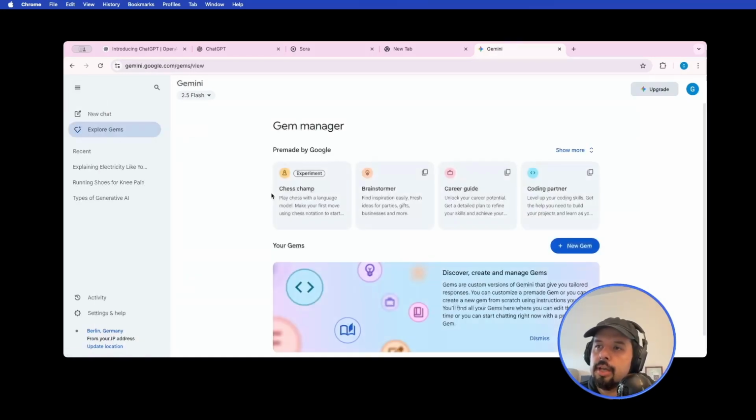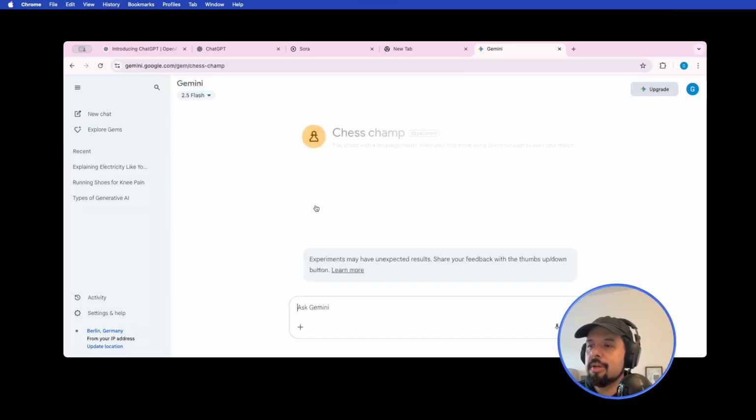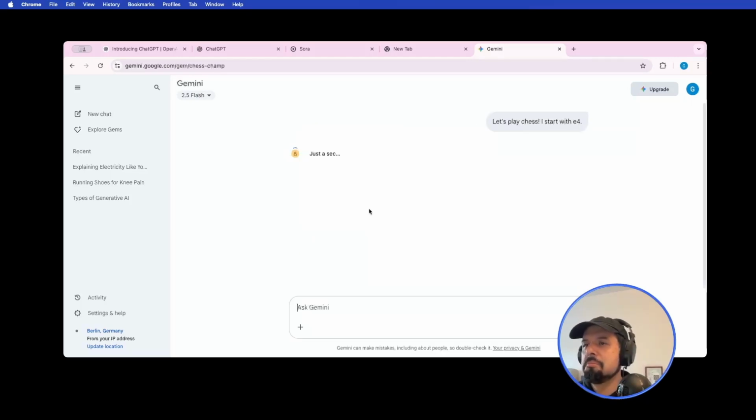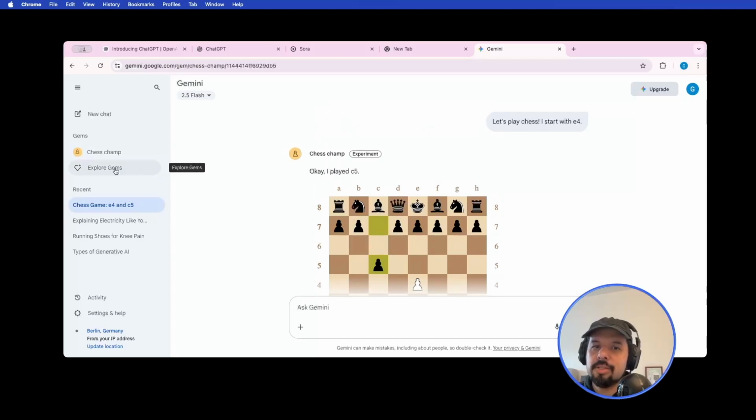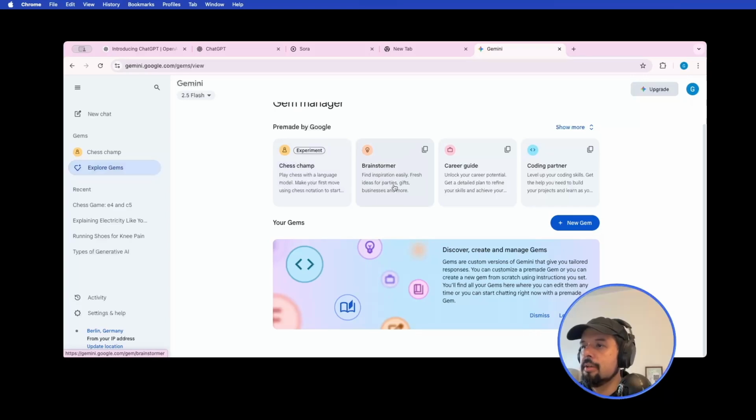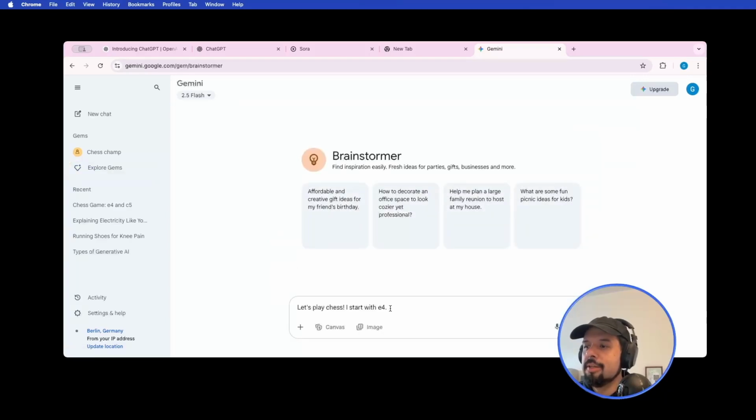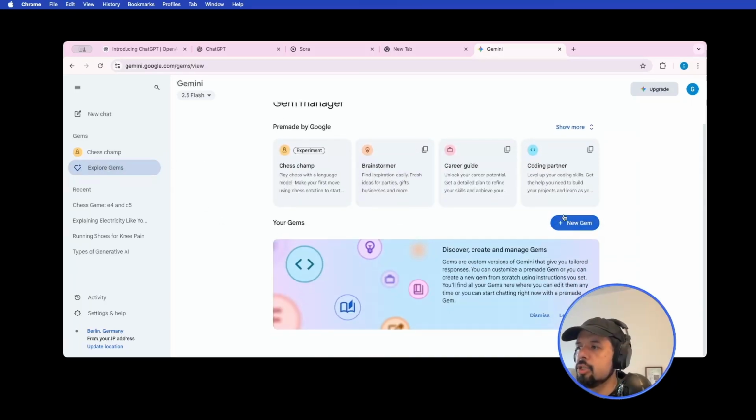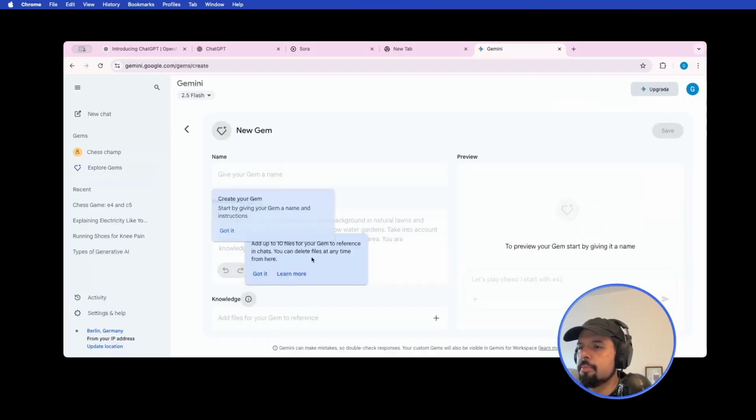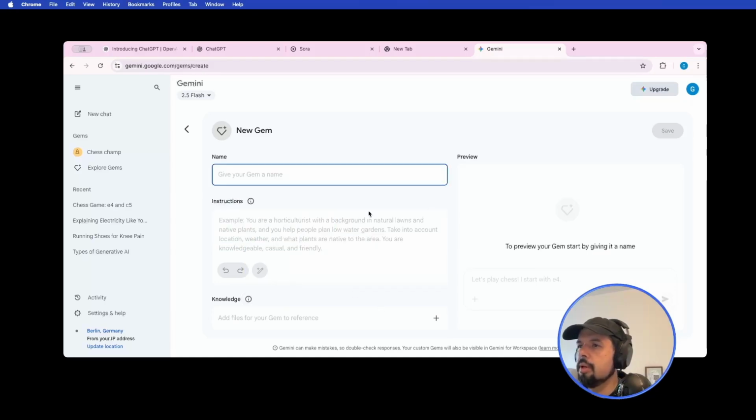In terms of gems, again, it is the same. Some of them are made by Google. Play chess with a language model. I don't know how you can do that. I guess you can start with letters. So yeah, you can see this is something created by someone. Images are created here, really interesting. Brainstorming, you can brainstorm, it doesn't matter. So there are a lot of things that you can explore with gems. And you can also generate your own gems. I'm not sure, but probably you can do it without having to pay.